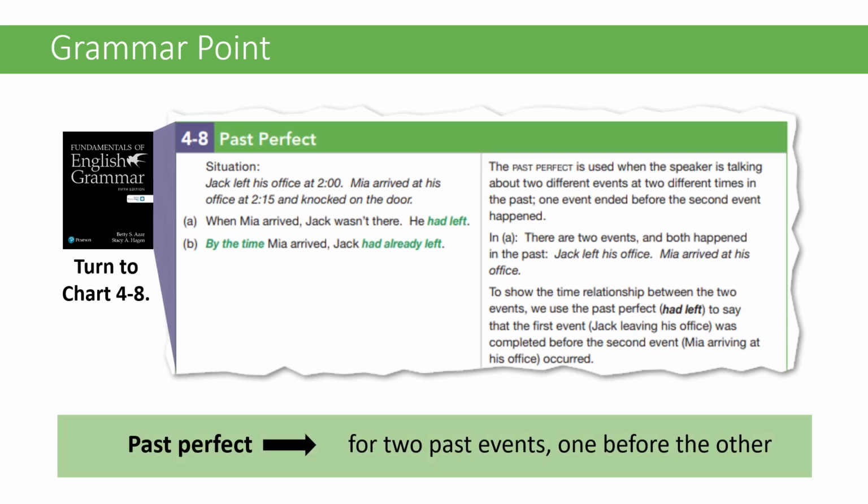Moving on to the past perfect. The past perfect is used when the speaker is talking about two different events at two different times in the past. One event ended before the second event ended. The past perfect is used for the first of the two events. So look at the examples.